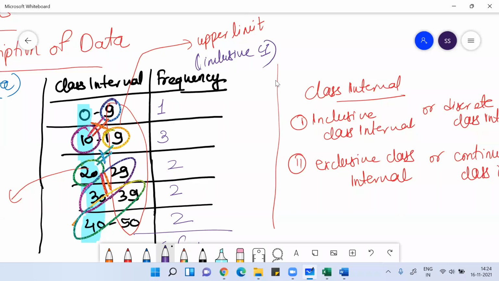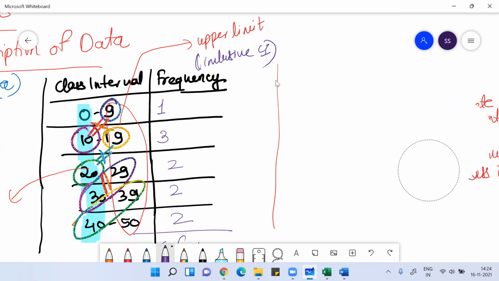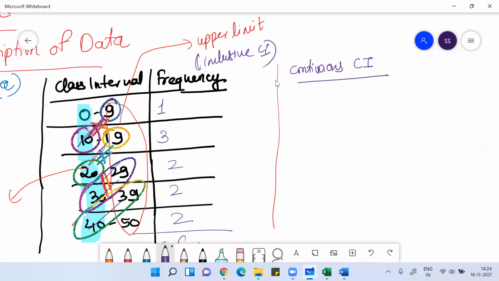This is an inclusive class interval. You have to convert the inclusive class interval into an exclusive class interval. How will you do that? Very simple. Find the difference. The difference is one, right? So 1 divided by 2 is 0.5. You subtract 0.5 from the lower class limit and add 0.5 to the upper class limit. It becomes continuous data.